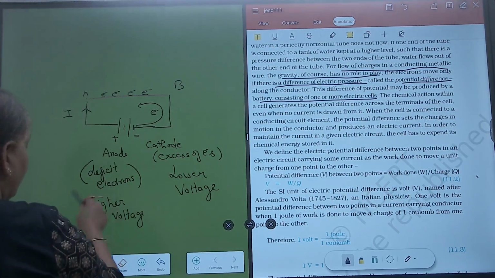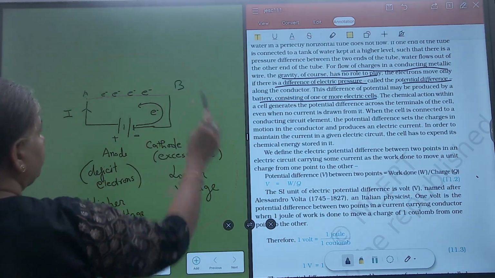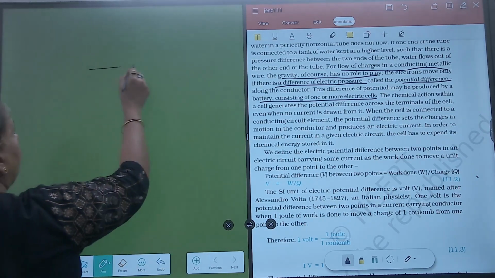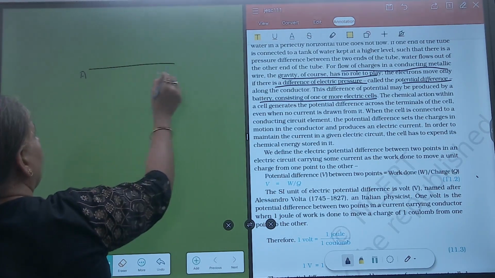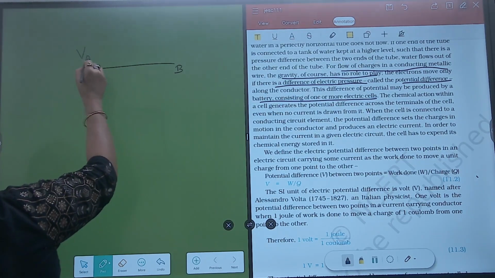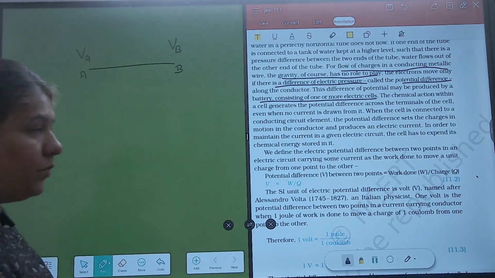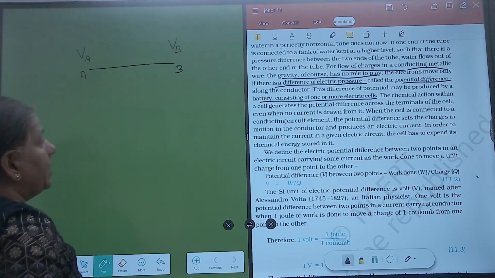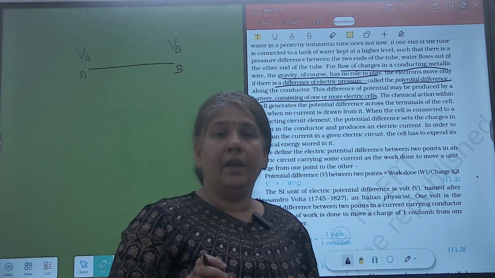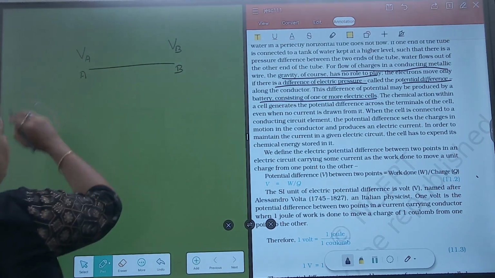Now we'll define what voltage is. If this is a metallic wire, at point A we represent voltage as VA and at point B as VB. Now what is this voltage? Voltage is said to be the amount of work done in bringing a unit positive charge from infinity to that point.